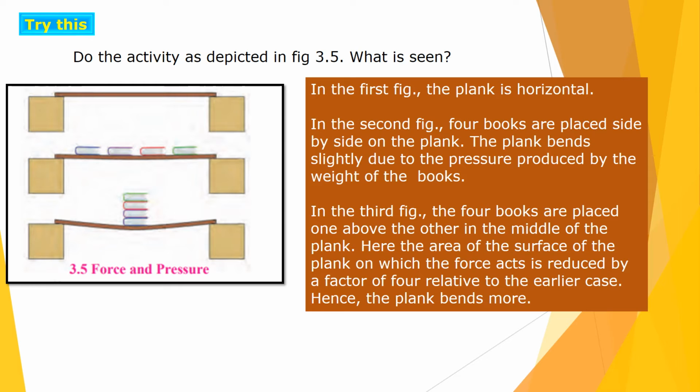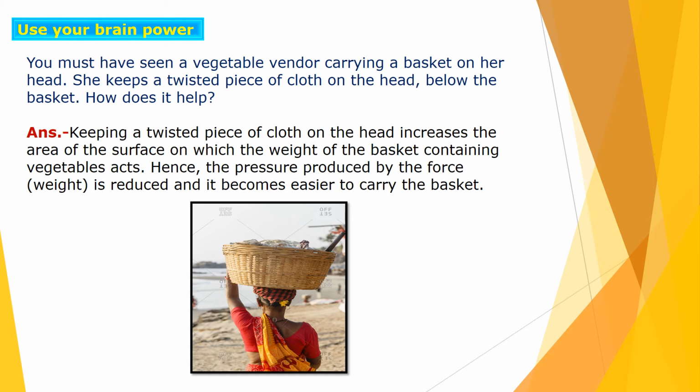Now in the third figure, there are 4 books placed one above the other in the middle of the plank. So here the area of the surface of the plank on which the force acts is reduced by a factor of 4 relative to the earlier case, and hence the plank bends more than in the second case or the first case.